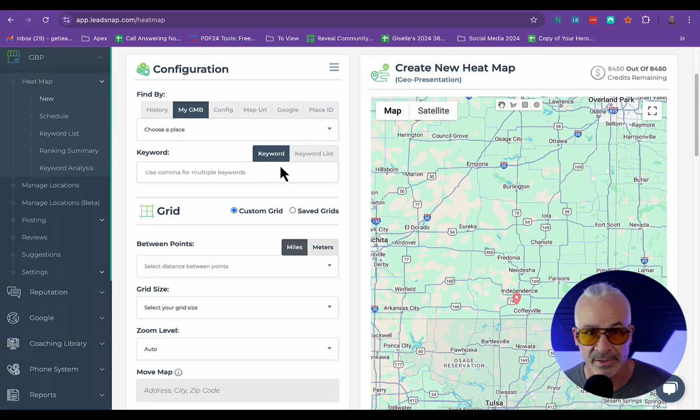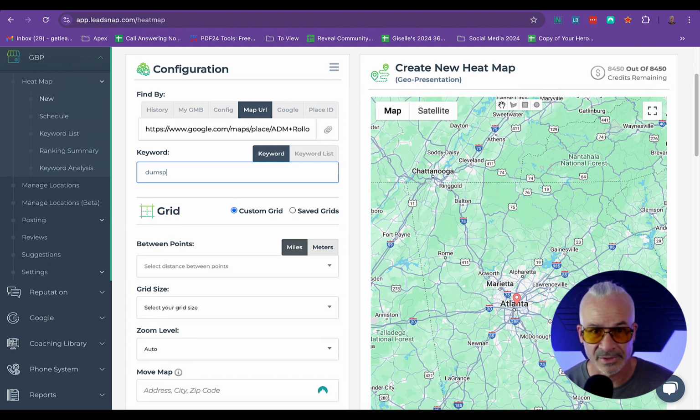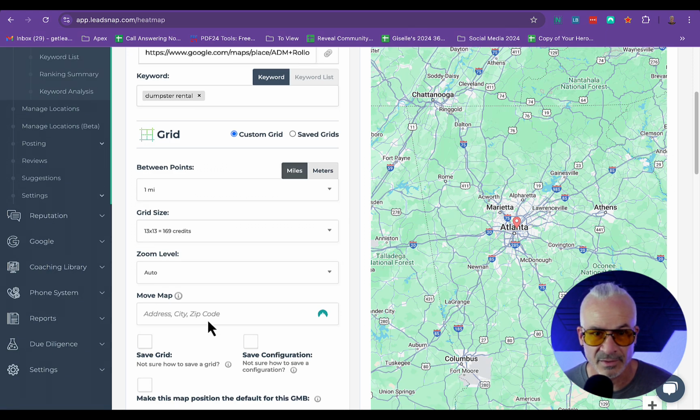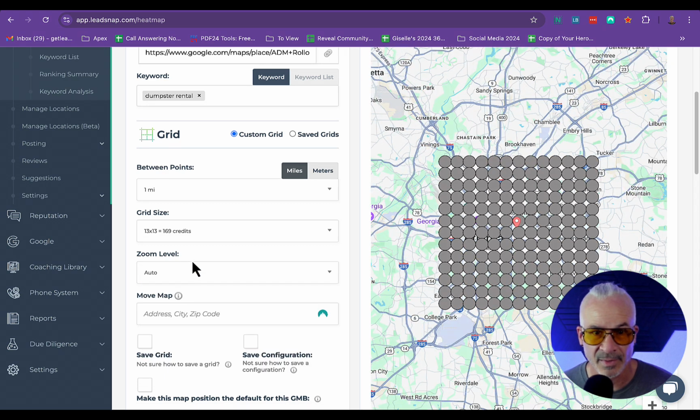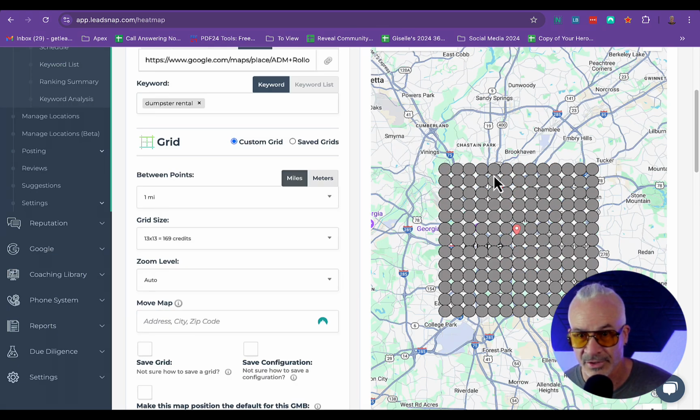So I'm going to go back to LeadSnap, which is the platform that I use, and go to the map URL. That's what I just got, and I'm going to say "dumpster rental" and keep it simple. Then I'm going to go to 1 mile points. I want my grid to be 13 by 13 and keep my zoom level on auto, and you can see how that covers the general main city area of Atlanta.